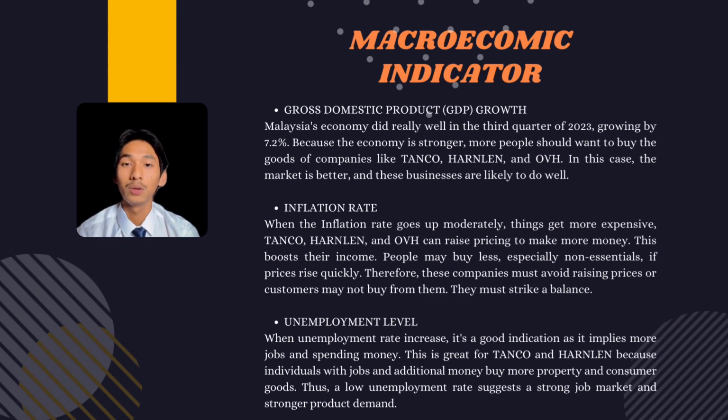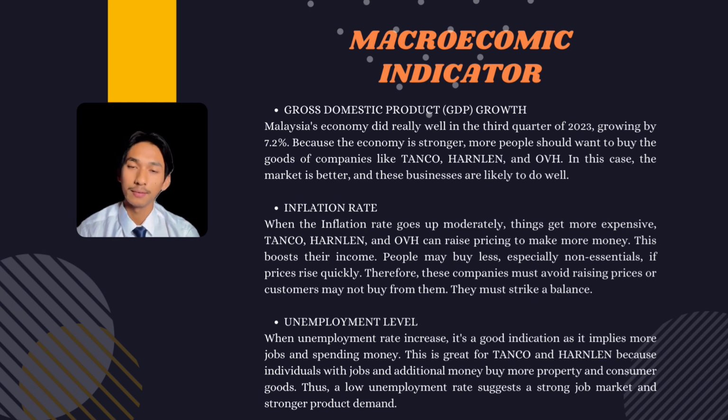Thank you, Najwa. Now we'll be discussing the economic landscape in Malaysia and how it impacts three key companies: Tenco, Hanlian, and OVH. Let's dive into the key economic indicators that play a crucial role in shaping the performance of these businesses. Starting with gross domestic product, GDP growth. Malaysia's economy achieved remarkable performance in the third quarter of 2023 with a growth rate of 7.2%. This means more people might buy from Tenco, Hanlian, and OVH because the market is stronger than before.